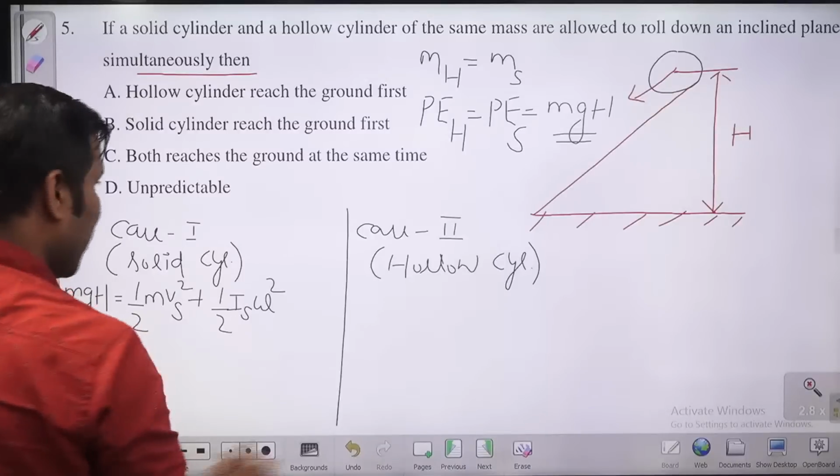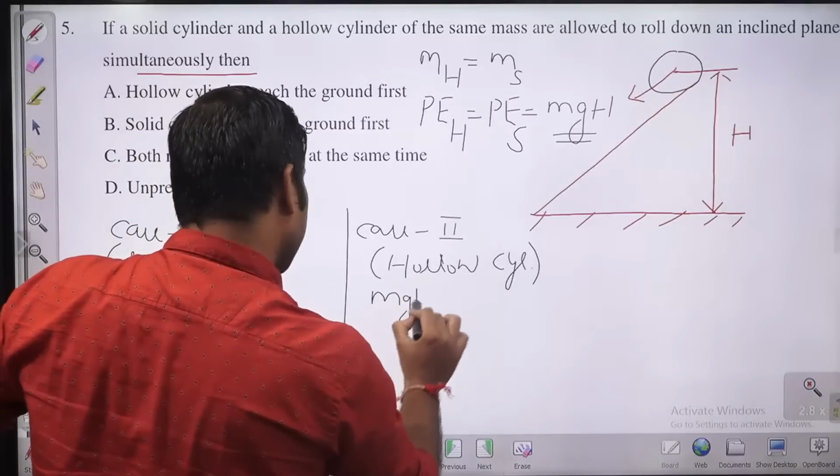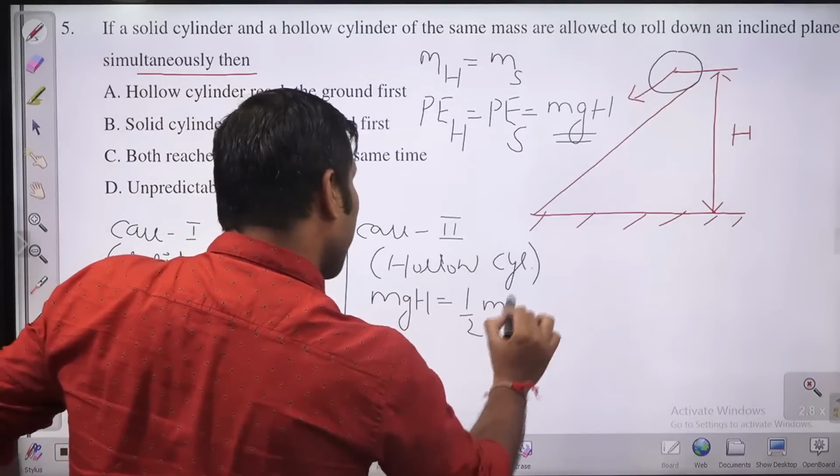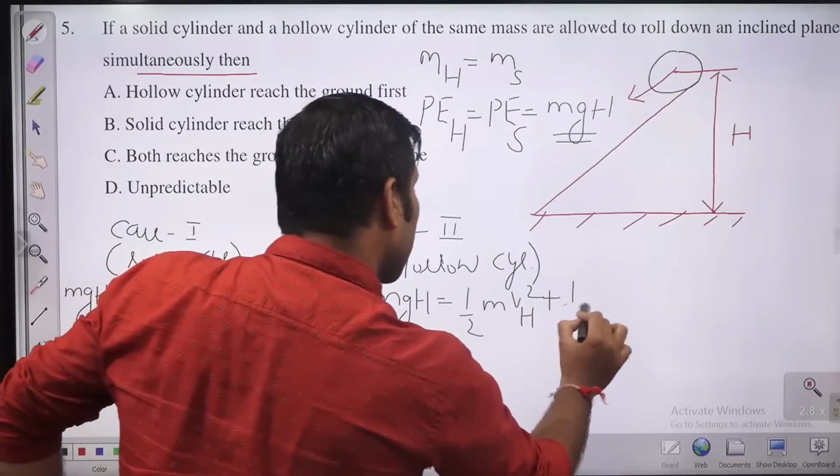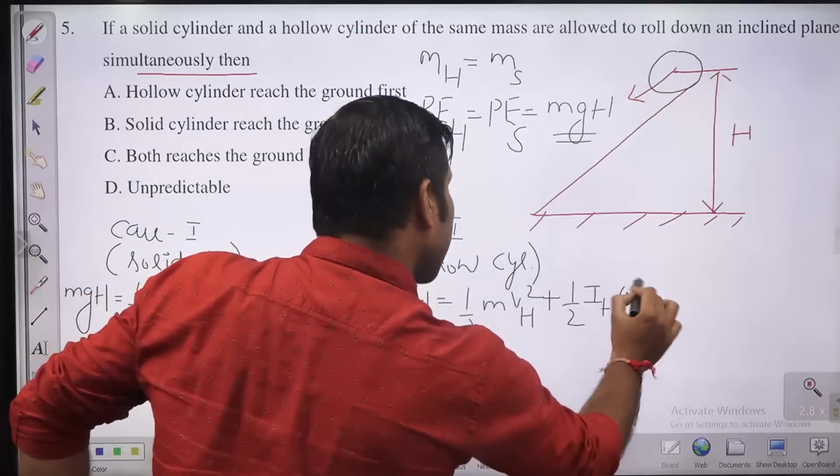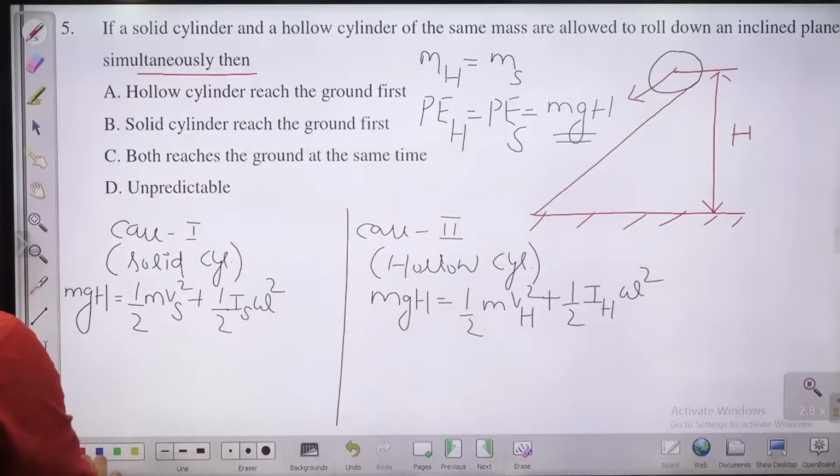Similarly, here also you can write mgh equal to half m v hollow squared plus half I hollow omega squared.